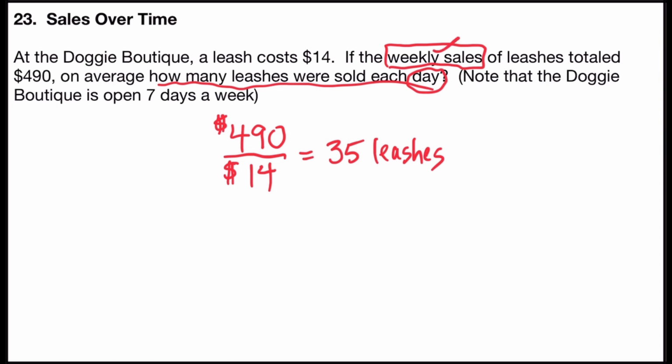To find out how many are sold on average in each day, I'm going to take 35 and divide that by the 7 days in a week, and I will find out the answer is 5. So on average, there were 5 leashes sold per day.